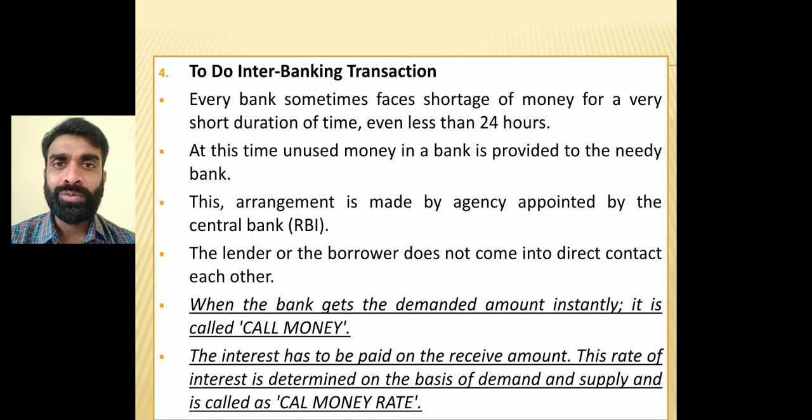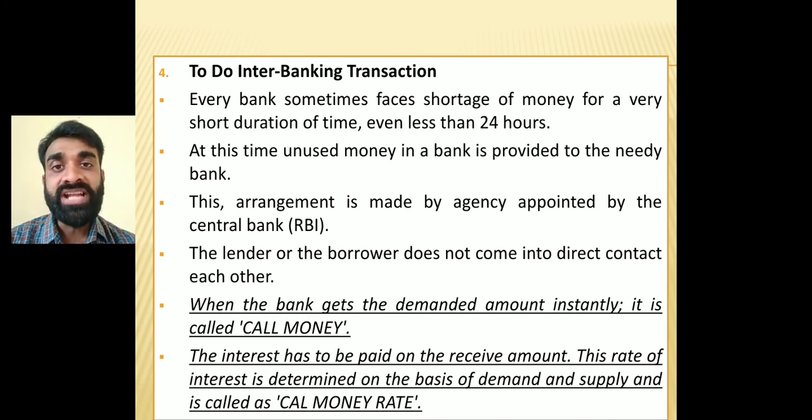So what are they going to do? They are going to ask money from the other bank, but indirectly. There will be a specific channel, a mediator or agency established by the RBI, the Reserve Bank of India, the central bank. Bank of Baroda will be contacted, and through this RBI channel they are going to send money to Corporation Bank.